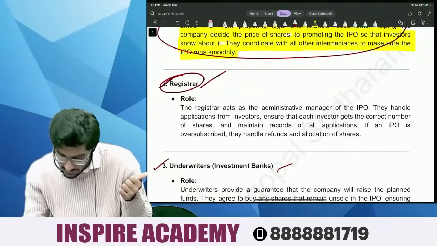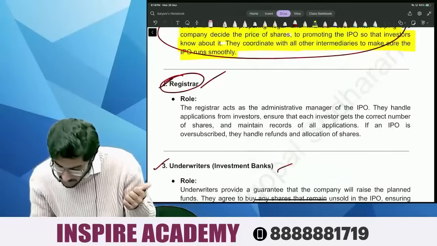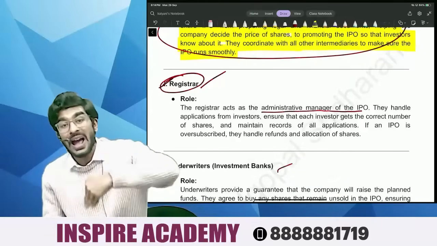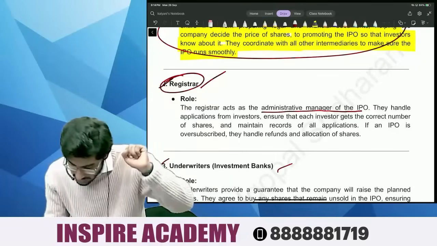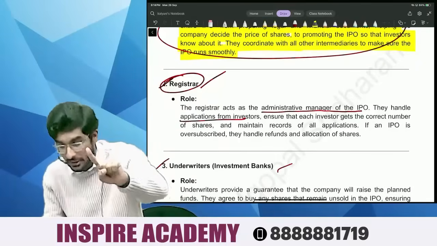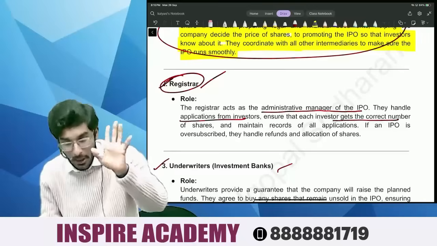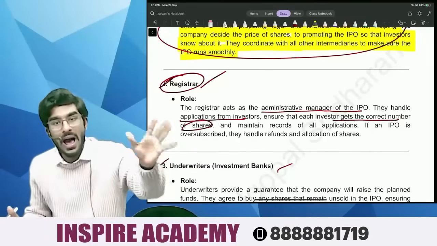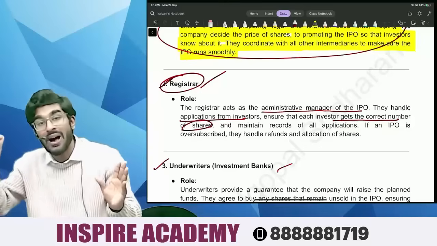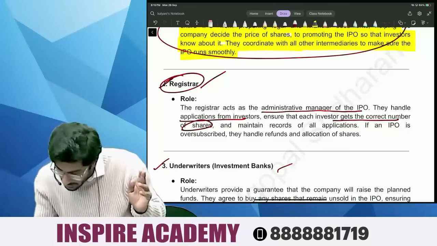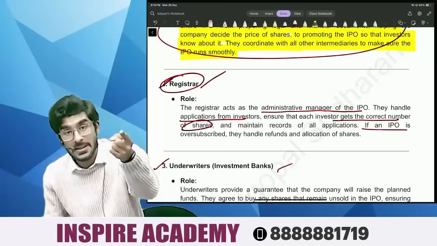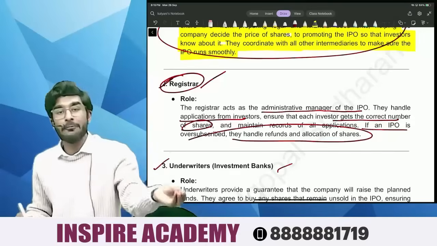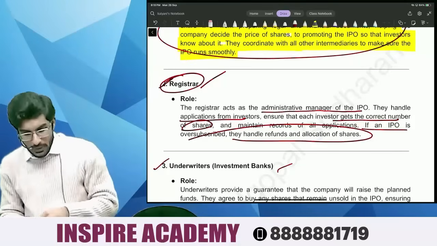Let's read this, people. He is the administrative manager of the IPO. They handle all the applications from the investors and ensure that each investor gets the correct amount of shares. They maintain a record of who has applied for shares and who has actually got the shares. If an IPO is oversubscribed, it is their job to handle all the refunds and allocation of shares.